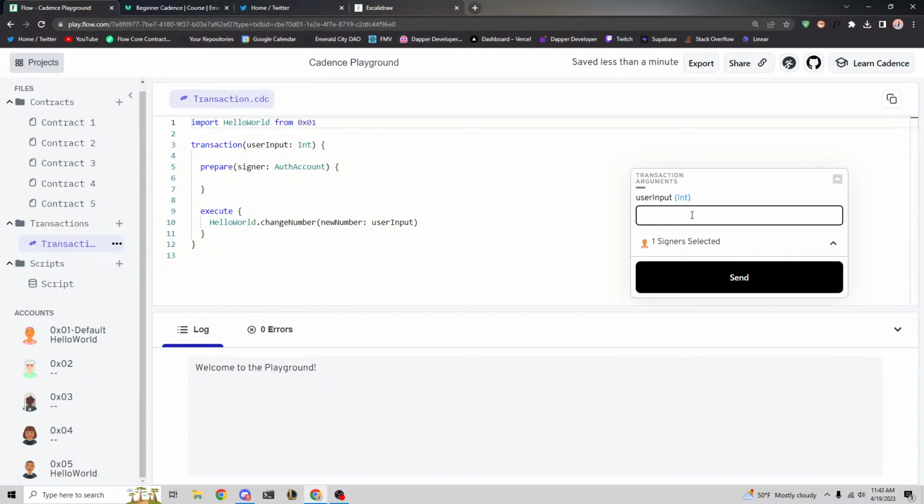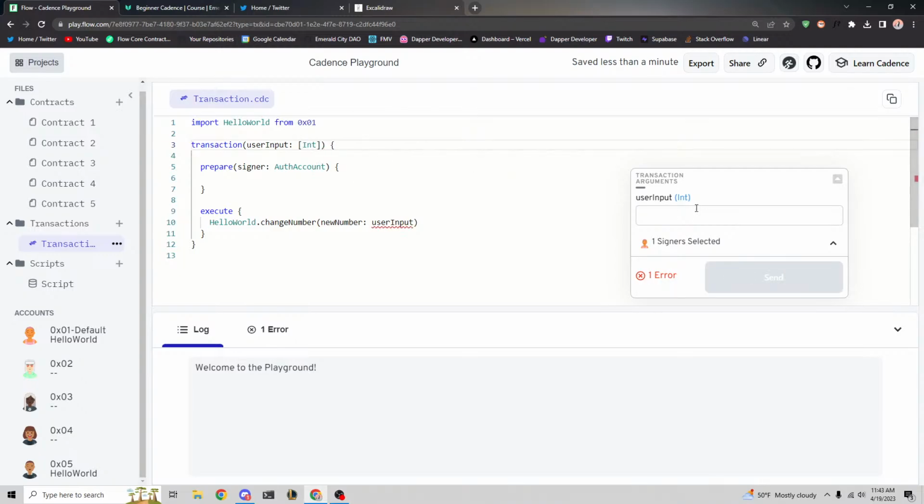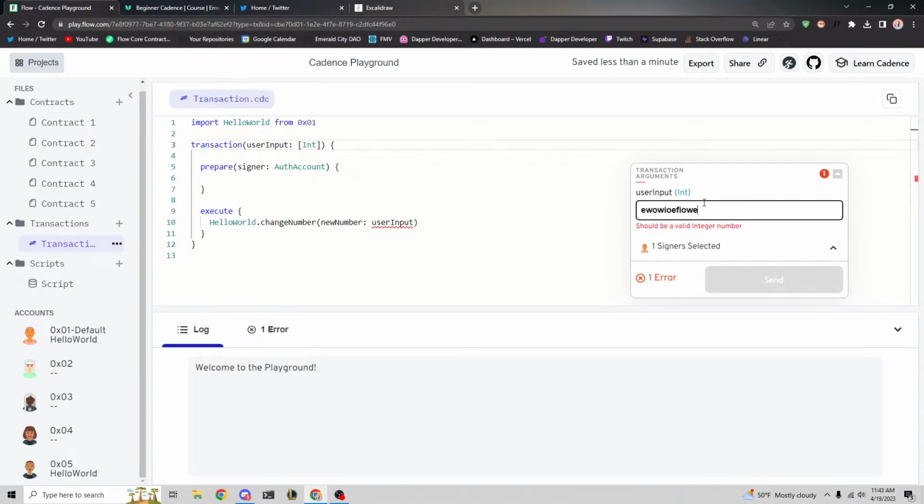And besides that, there's some other data that we just haven't talked about yet, like arrays, for example. Arrays are like lists of integers. So this is like a list of integers. I don't think you can put that on the playground though. I think playground only supports very basic types like integer, address, string, boolean. I don't think it supports lists and dictionaries. It'd be awesome if it did, but I just don't think it does.